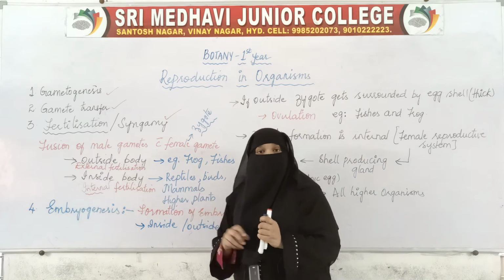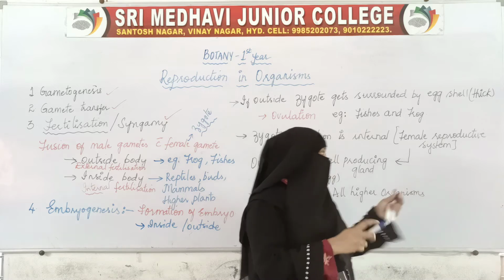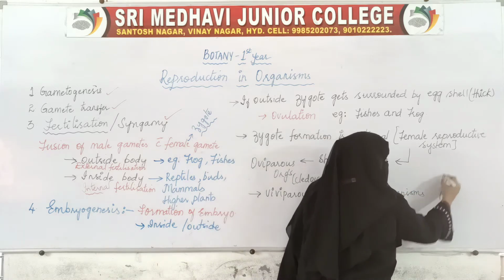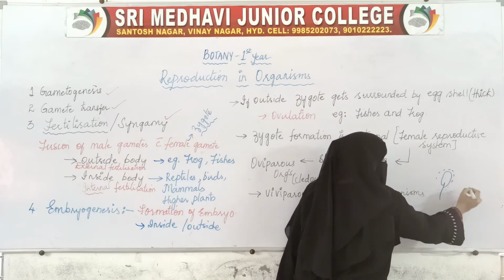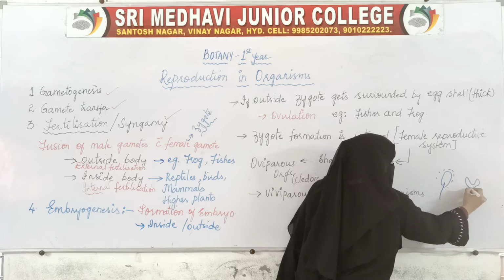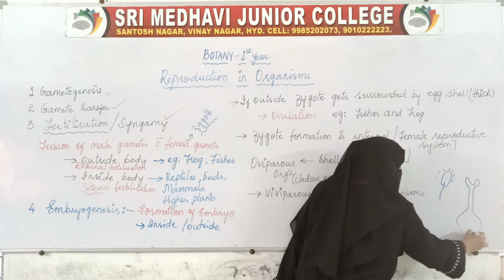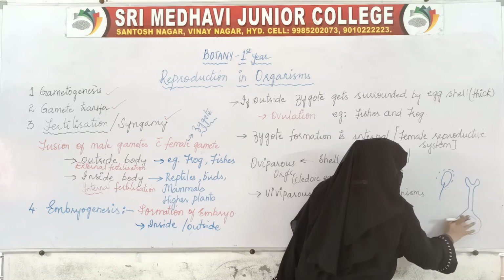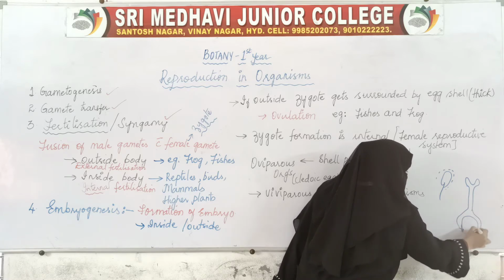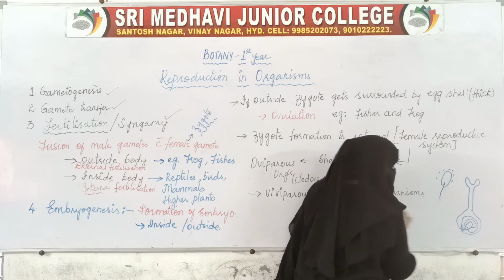Similarly in plants also, we have seen the anther, which has pollen grains, and here this is the stigma, style, and this ovary. Inside the ovary, ovule will be present. Inside the ovule, embryo sac and egg are there.